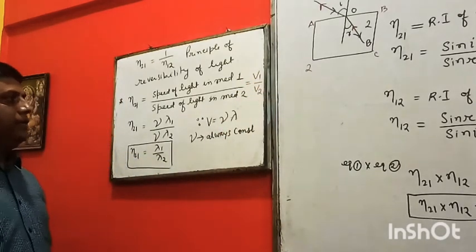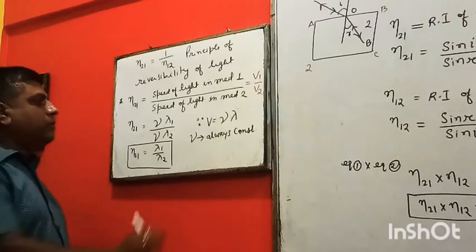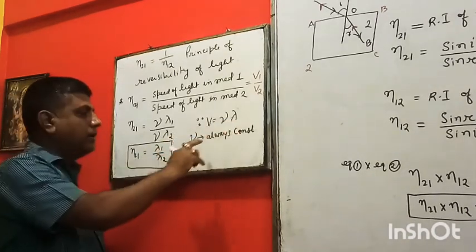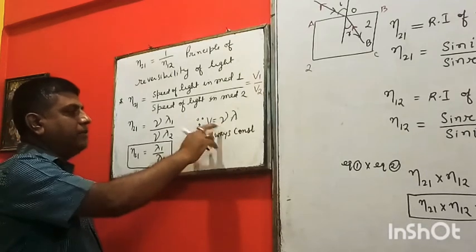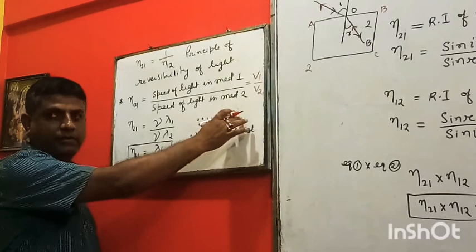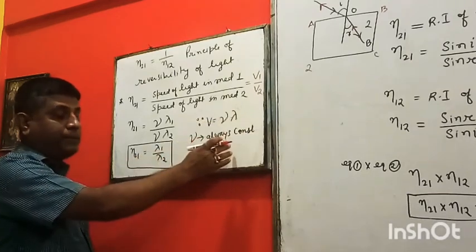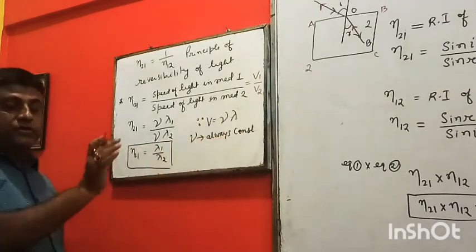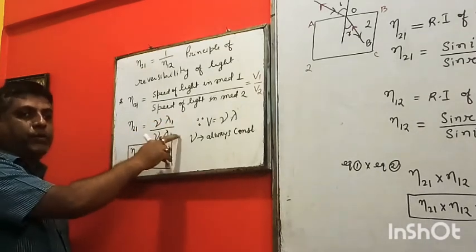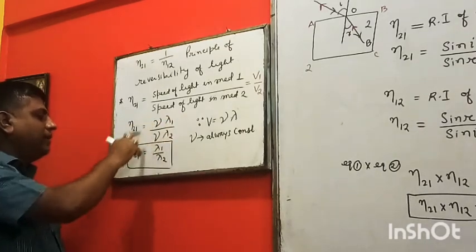Okay, V1 by V2. Now you know from class 9 v equal to what? Nu lambda. Nu is what? Nu is frequency. And lambda is what? Wavelength. And nu always constant. Already I told you, frequency always constant. So nu lambda 1 and nu lambda 2. Nu cancel.